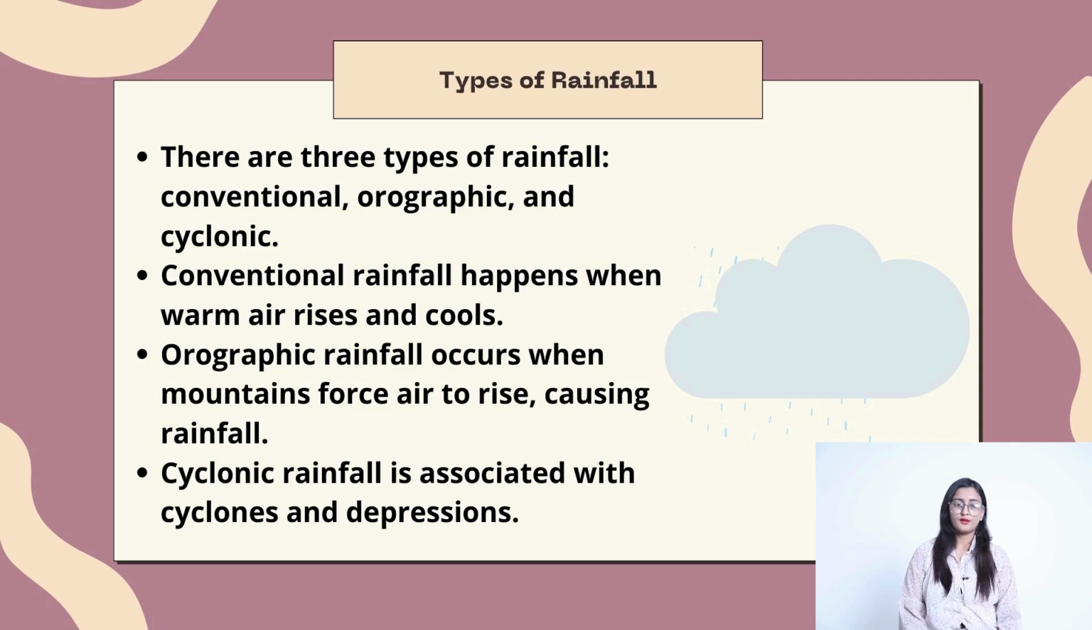Types of rainfall. There are three types of rainfall: conventional, orographic and cyclonic. Conventional rainfall happens when warm air rises and cools. Orographic rainfall occurs when mountains force air to rise, causing rainfall. Cyclonic rainfall is associated with cyclones and depressions.